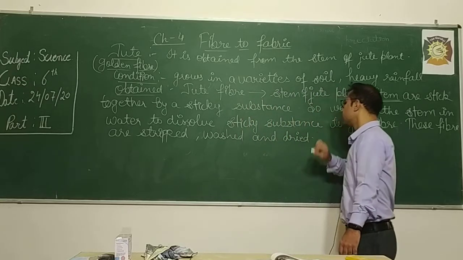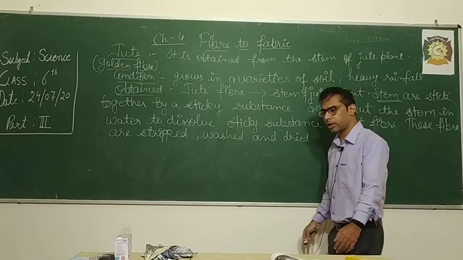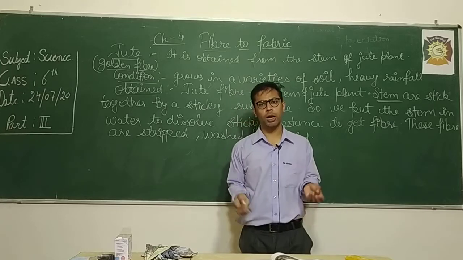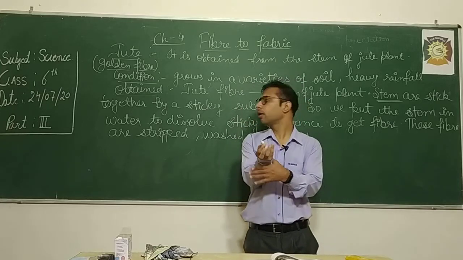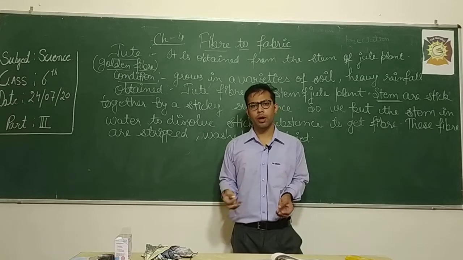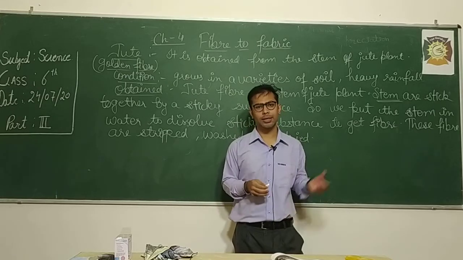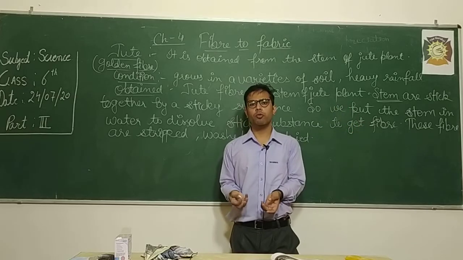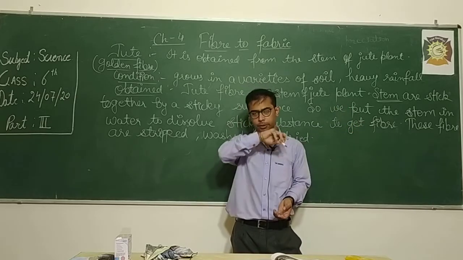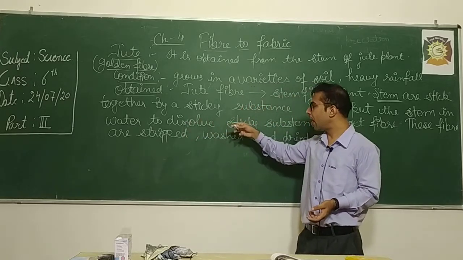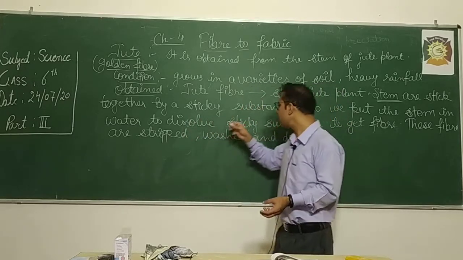So first you get the stem of the jute plant and soak it in water. The natural glue dissolves into the water, so the fibers get separated.